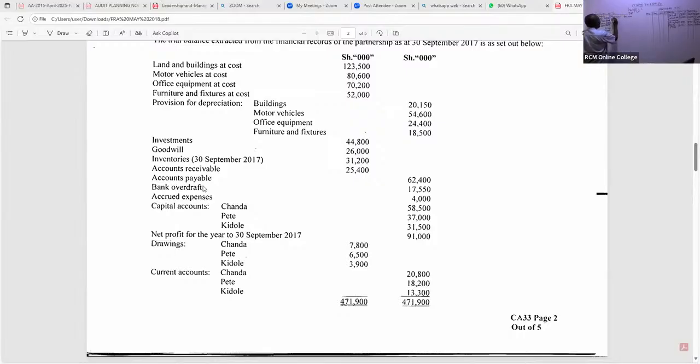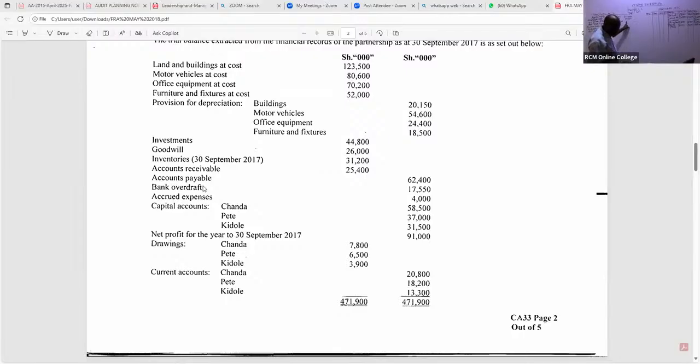It's a current liability. So, bank overdraft, I can see a figure of 17,550. And then now, my good students, I can see accrued expenses. Those are current liabilities. So current liabilities.